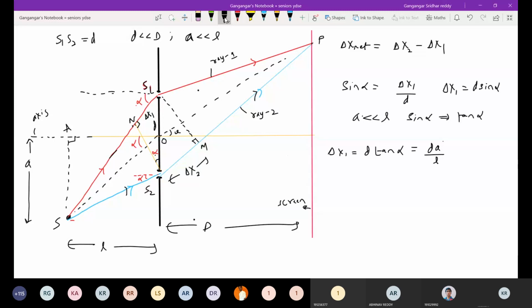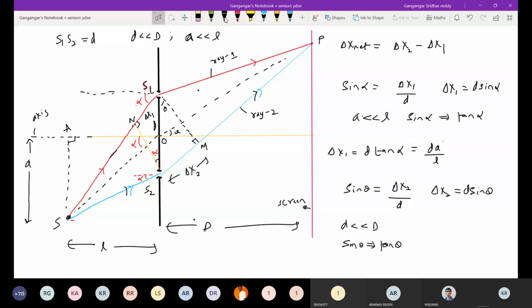And what is delta x2? You can write it from here. This will be theta, no? So sine theta equals delta x2 by d, so delta x2 is d sine theta. With the condition d very much less than D, sine theta becomes tan theta.